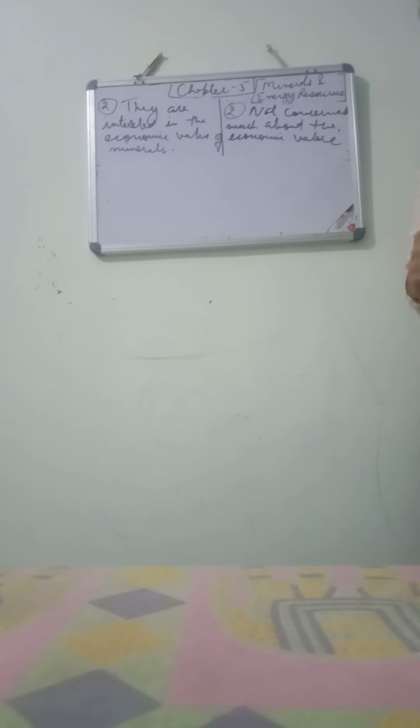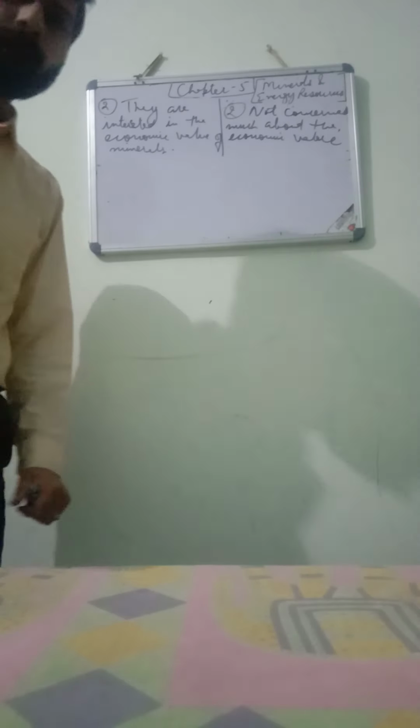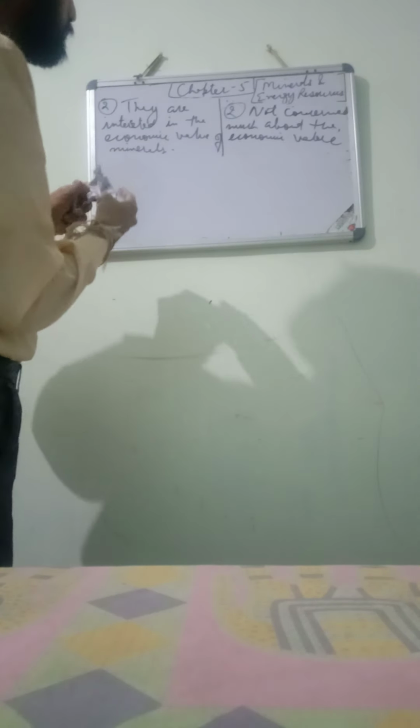Explain in detail the classification of minerals. I'm rubbing this one now, okay?